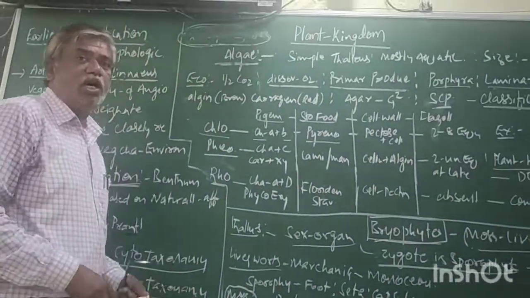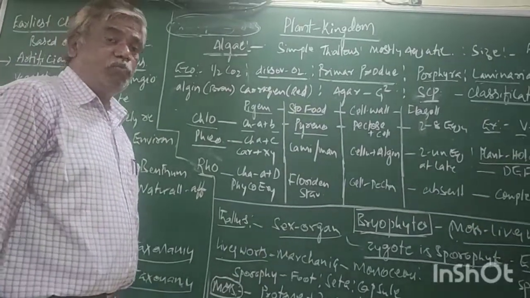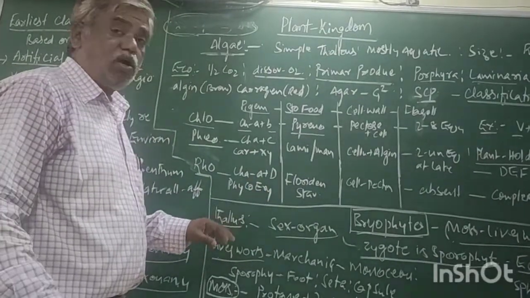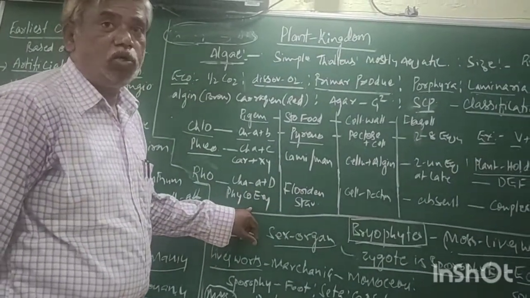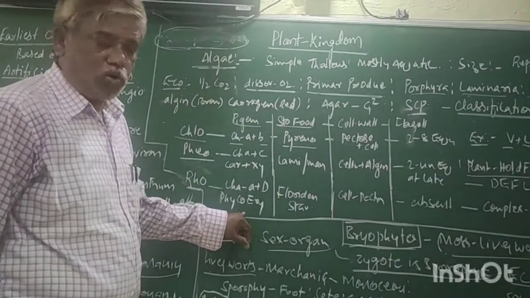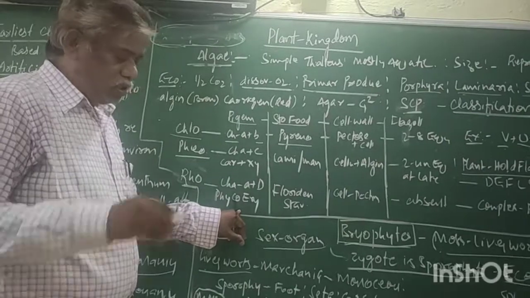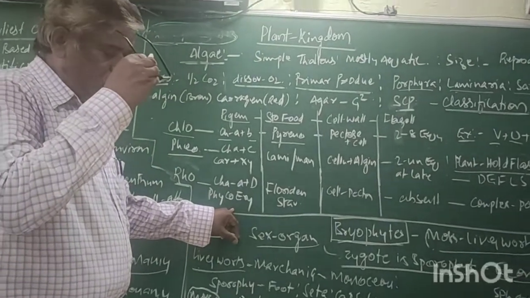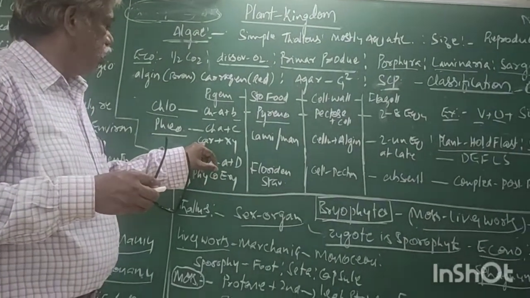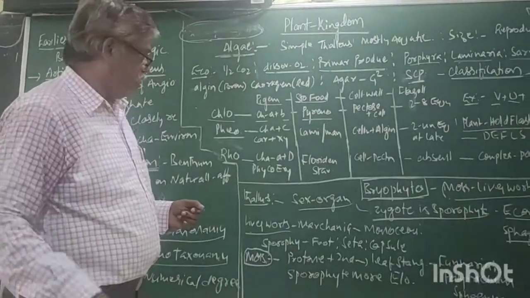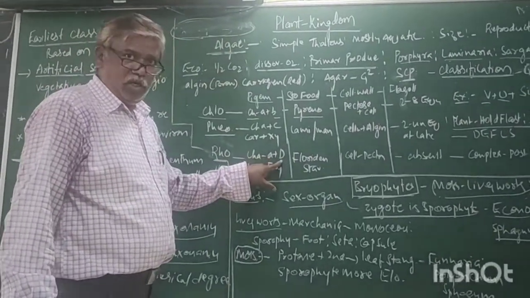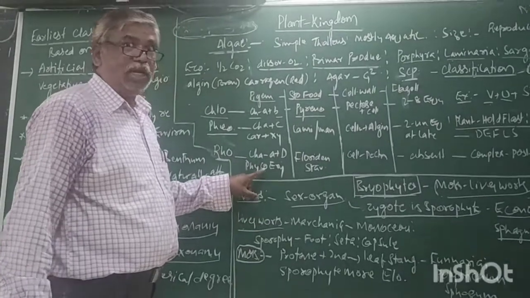Rhodophytes, which is also called red algae. The pigmentation is chlorophyll A and chlorophyll D. In addition to this, phycoerythrin. Carotenoids, xanthophyll, red algae. Now, the pigmentation, chlorophyll A, chlorophyll D. In addition to this, phycoerythrin.